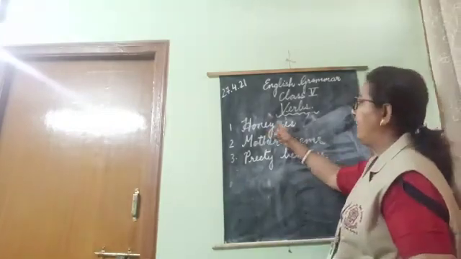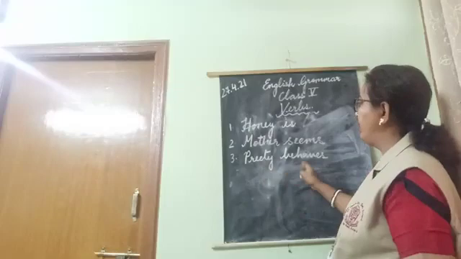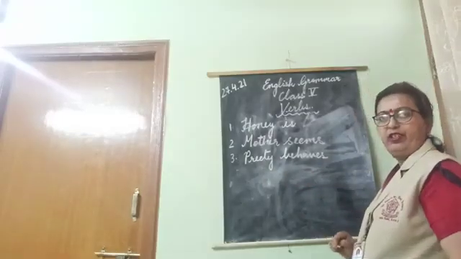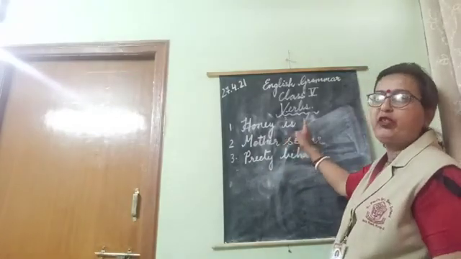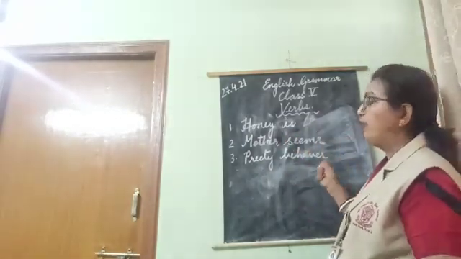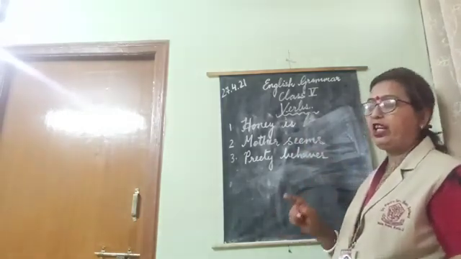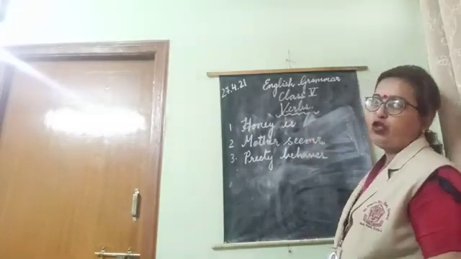The first one is honey is dash, mother seems dash, Preeti behaves dash. Alright? Now let's see. Incomplete. So these are called verbs of incomplete predication. We need to fill in some words, that means they are called the complements, to complete them. What should be filled?